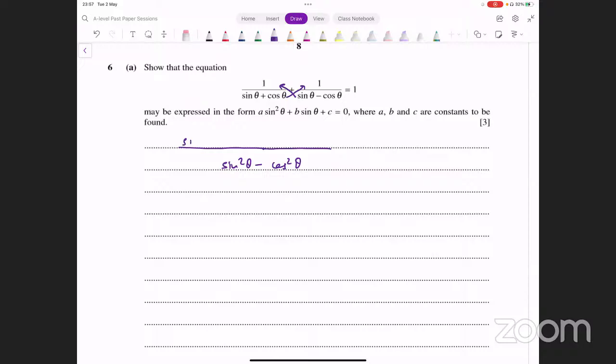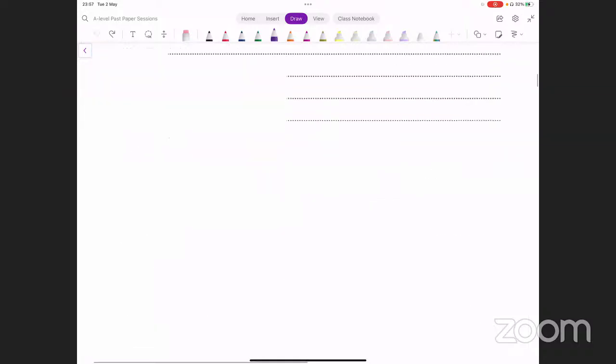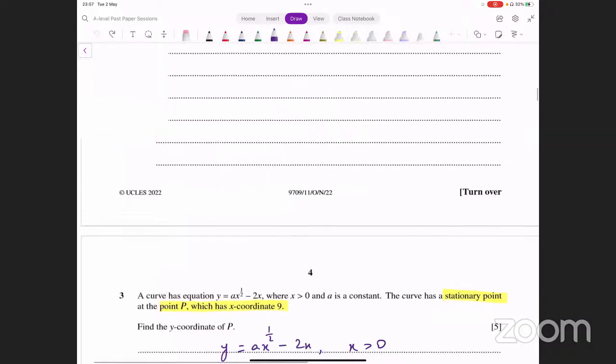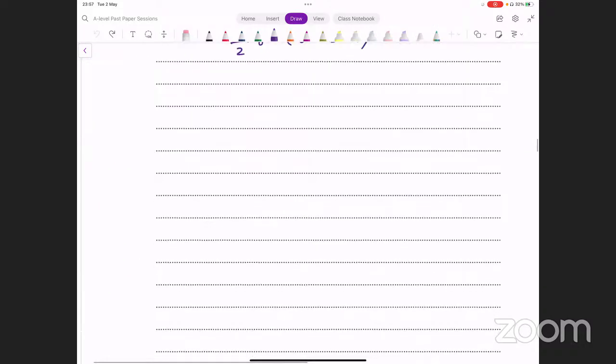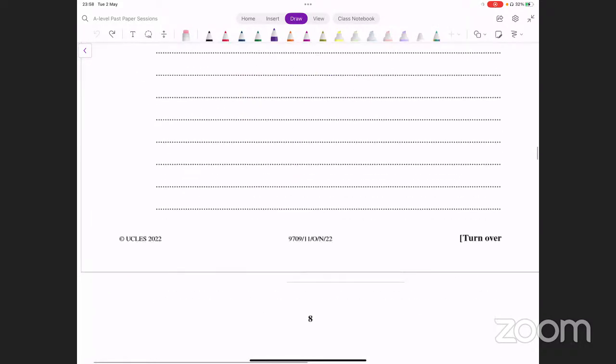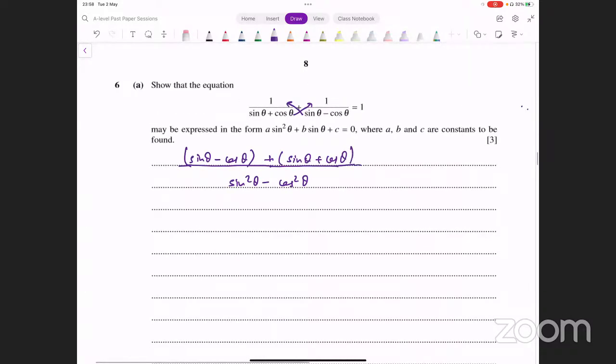So what do you get? You have sine theta minus cos theta, and you add to that sine theta plus cos theta. Okay, sine theta plus cos theta. On the other side, you have 1.